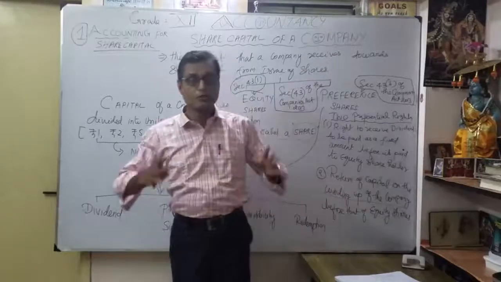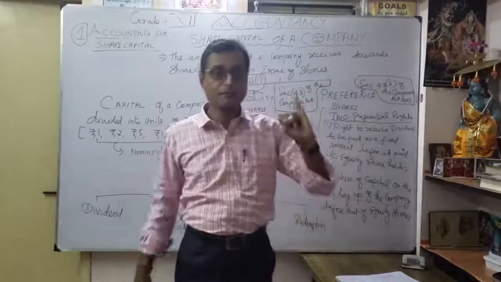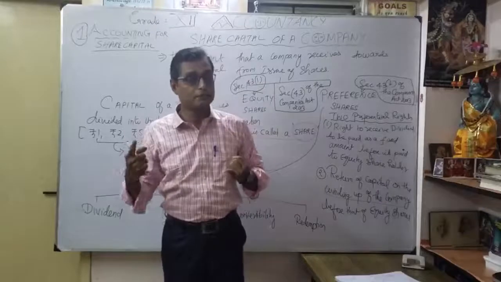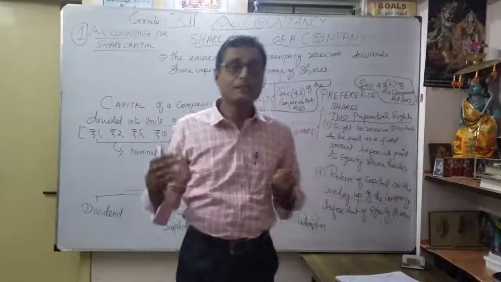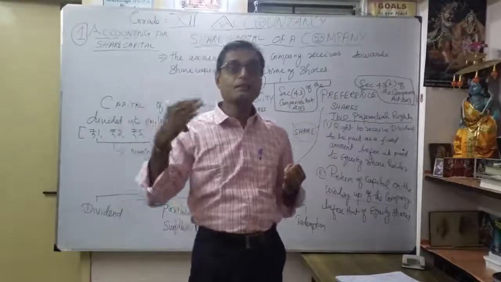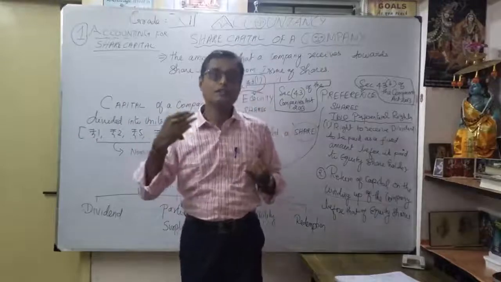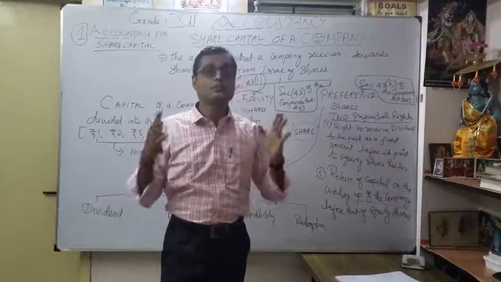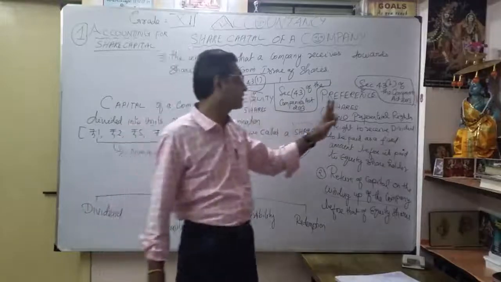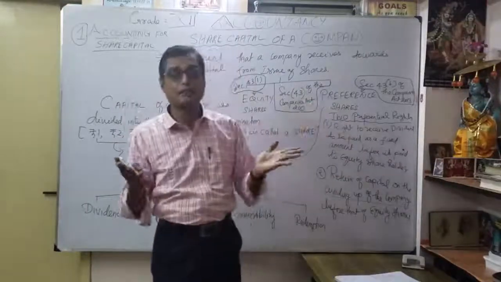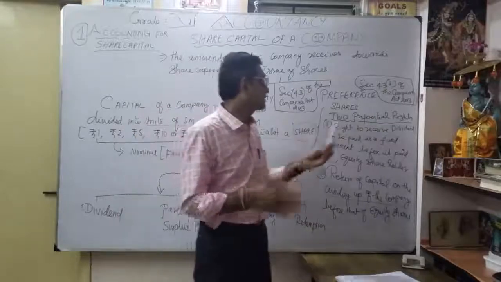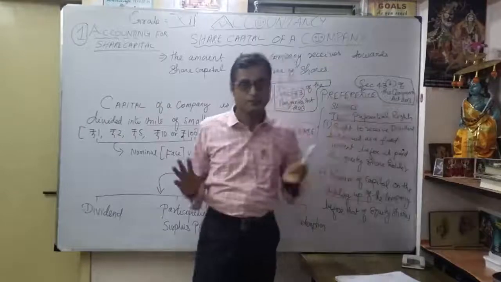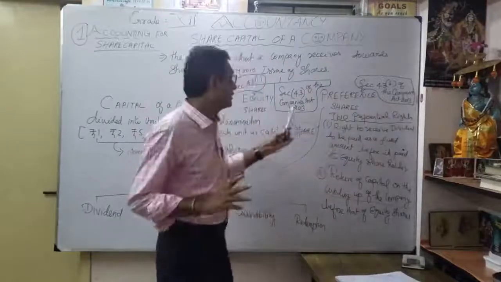You understood? Those are the two preferential rights. Preference shareholder will get dividend first before money is given to the equity shareholder. Similarly, in the same manner, for return of capital also, the preference shareholder will get first before money is given to the equity shareholder. Those are the two important preference rights. Here, a shareholder can become a preference shareholder under section 43, subsection B of the Companies Act 2013. Understood? That's the preference shareholder.